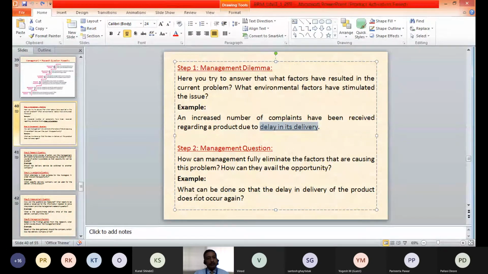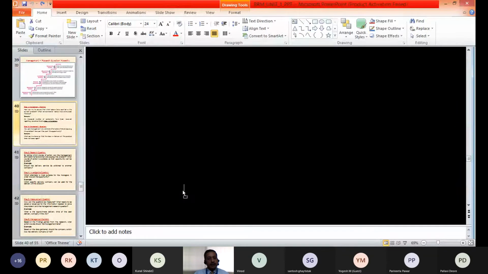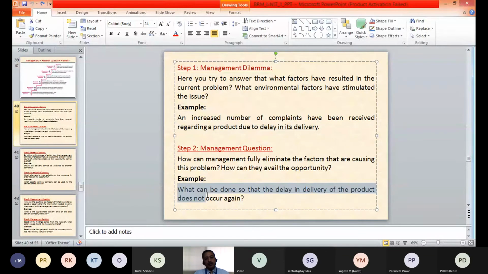Step number 2, management question. We have the dilemma, and we have refined and converted it to a management question. The specific management question is, what can be done so that the delay in the delivery of the product should not occur again? The dilemma is about the complaints, what to be done. Now the management question is how that delay can be avoided.